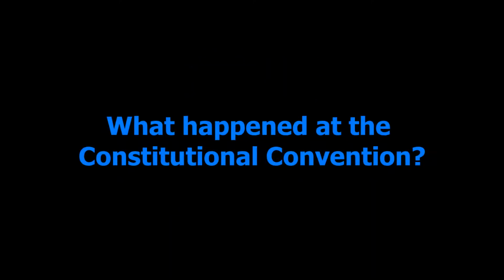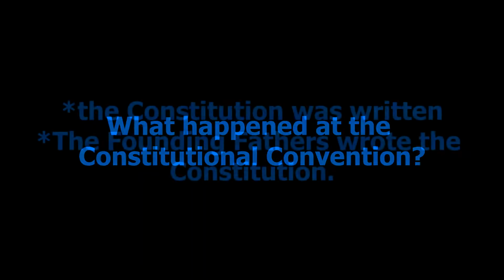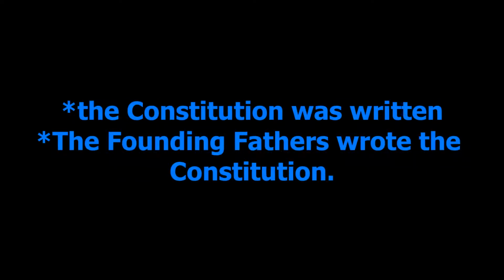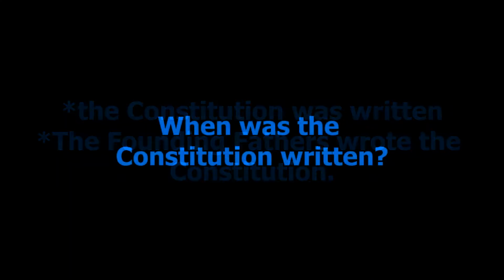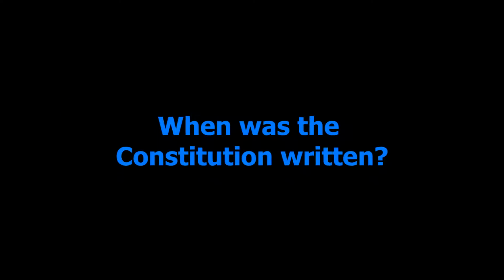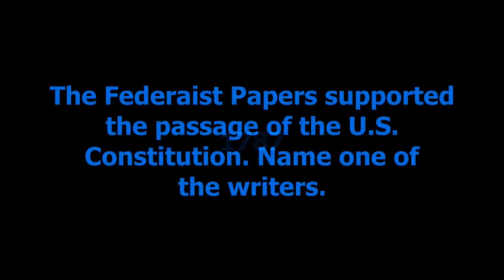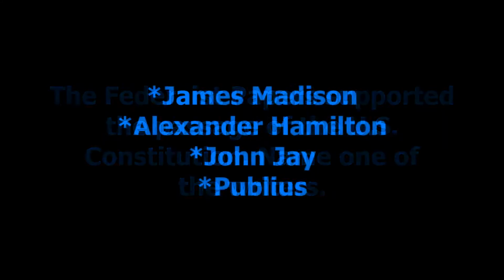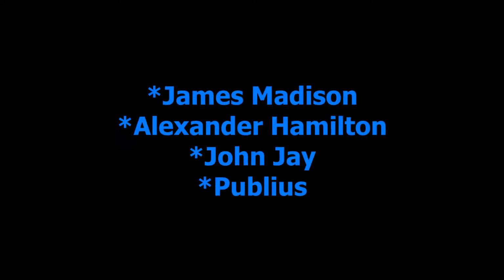What happened at the Constitutional Convention? The Constitution was written. The Founding Fathers wrote the Constitution. When was the Constitution written? 1787. The Federalist Papers supported the passage of the U.S. Constitution. Name one of the writers. James Madison, Alexander Hamilton, John Jay.